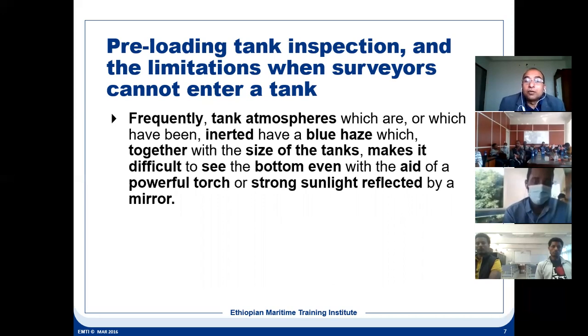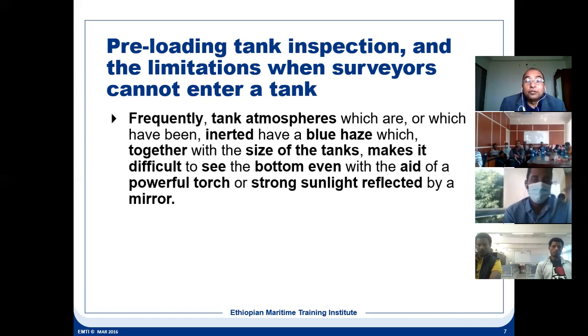Now there is something called blue haze. What is blue haze? Blue haze means that when your tank is inerted, because of those particles there will be a reflection of light, and the color will look blue. And what will happen when you put the torch on? It will not reach the bottom. It will get reflected by these particles. So then it will be difficult to do the inspection of the bottom.